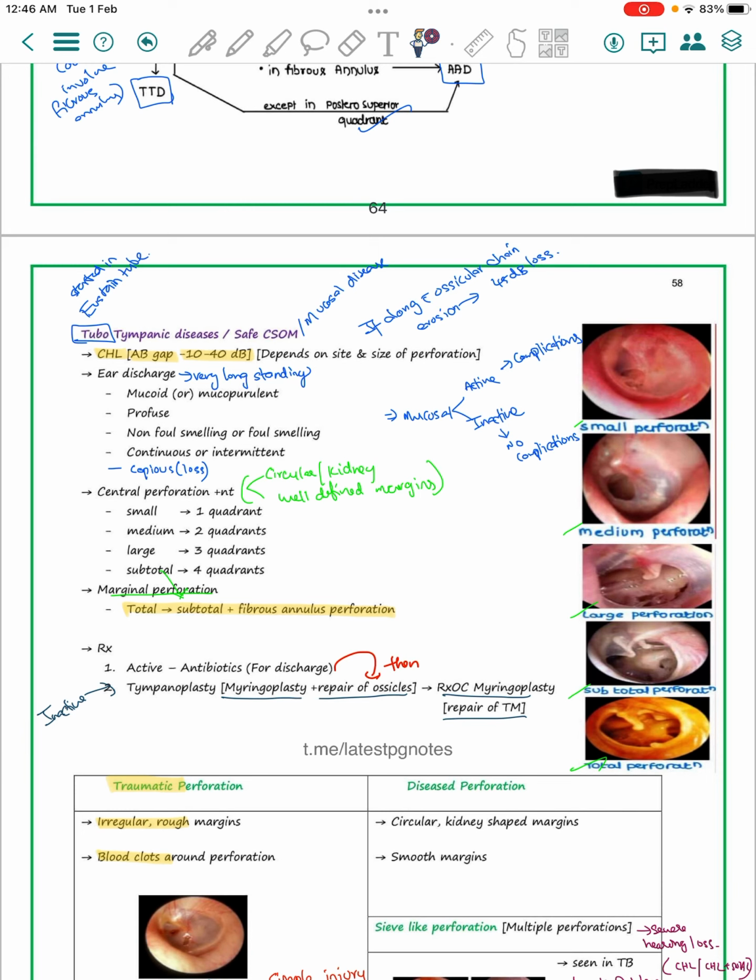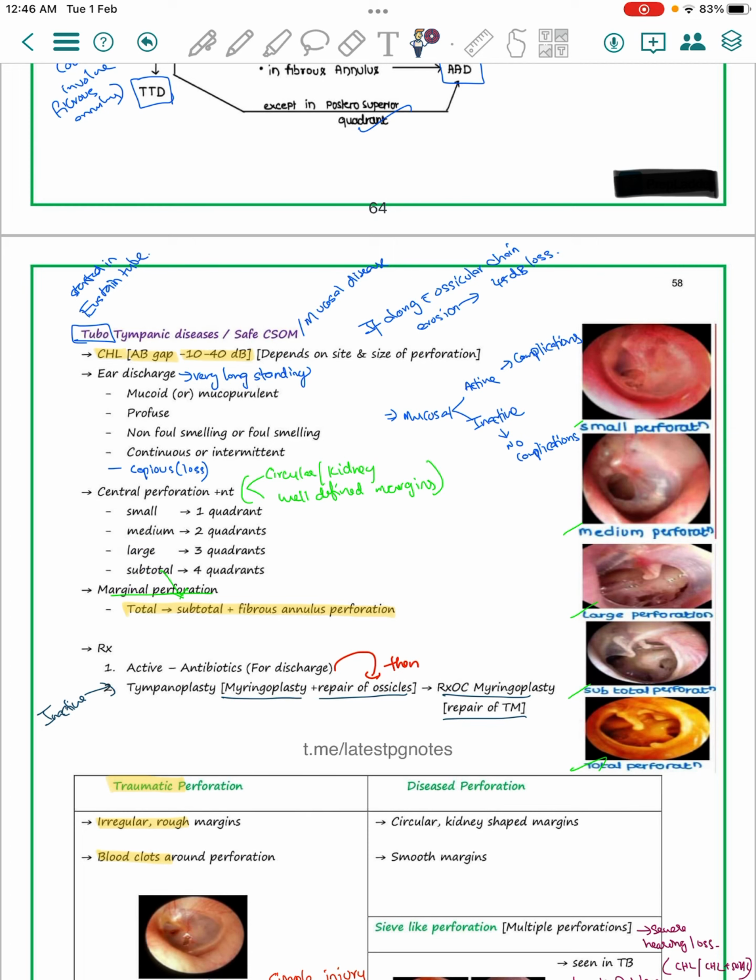Different types of central perforation: if there is involvement of only one quadrant, very small, it is known as small central perforation. If it involves two quadrants, it is known as medium perforation. If it involves three quadrants, it is known as large. If it involves all four quadrants but does not involve the fibrous annulus, it is known as subtotal perforation.